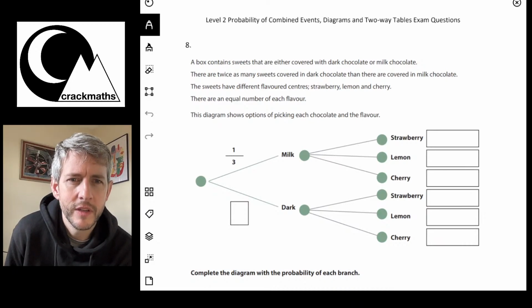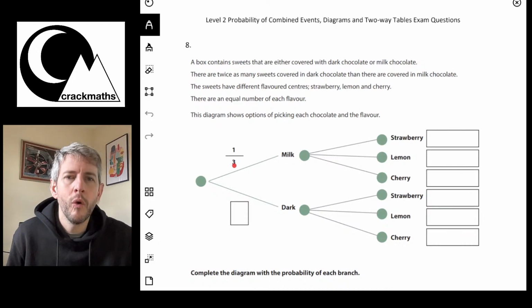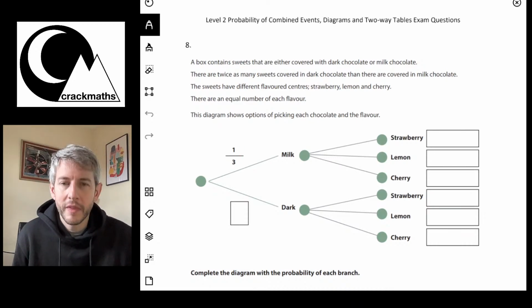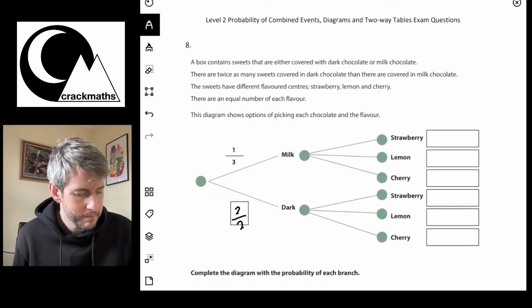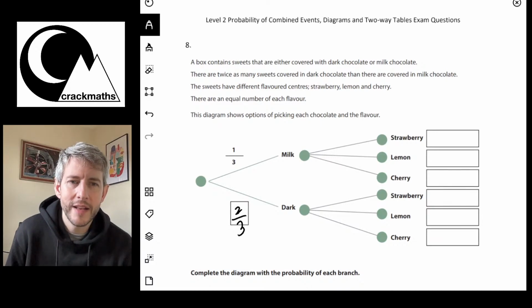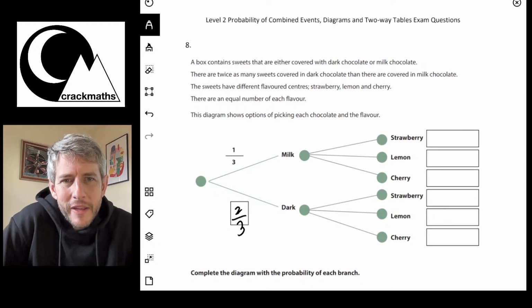Okay, right, so we can fill out some bits of this. So we can see that if it's 1/3 for milk, that means on this other side here, it's going to be 2/3. Okay, so I'll put that down there. So we know that 2/3 are dark chocolate. Oh, right, this bit's a bit complicated.